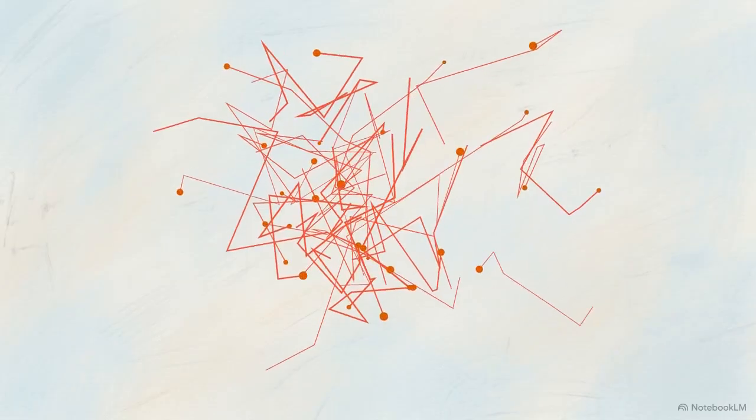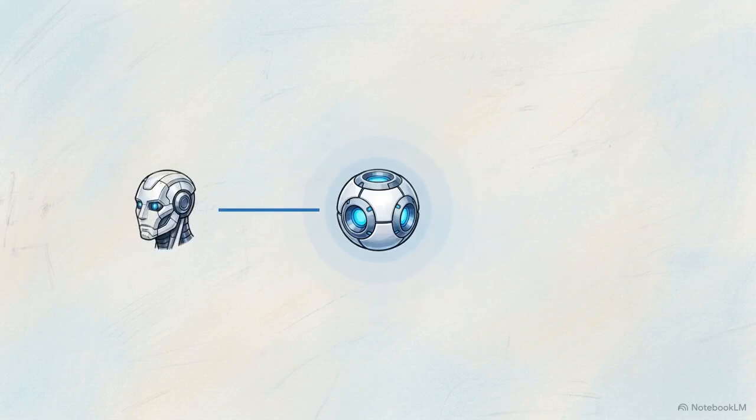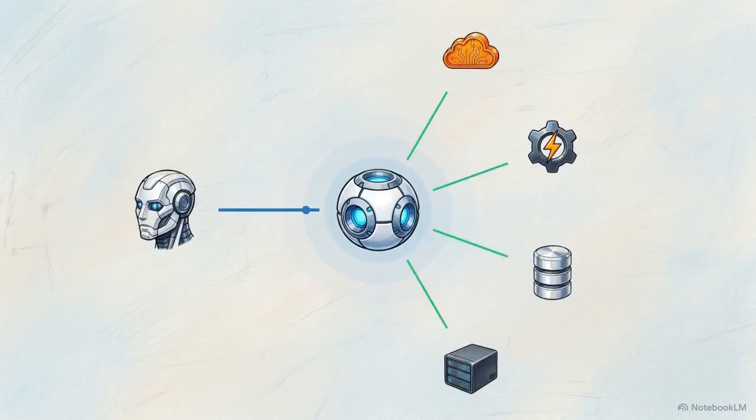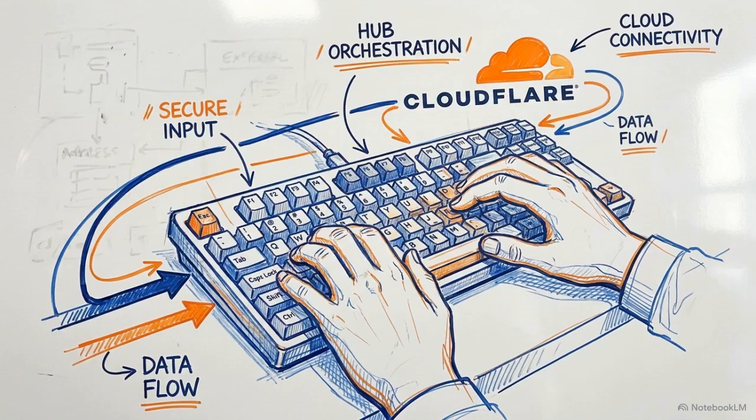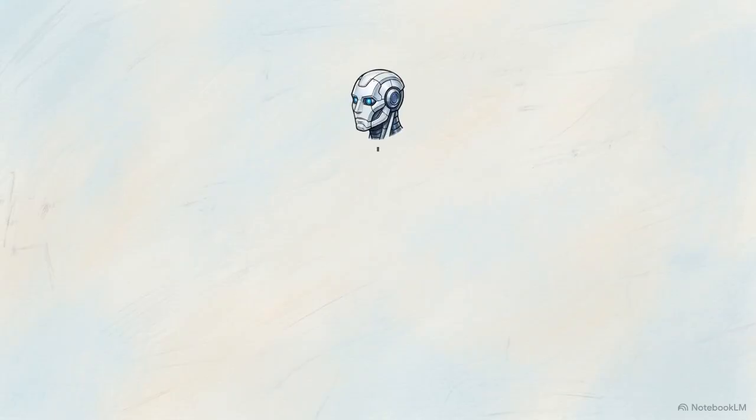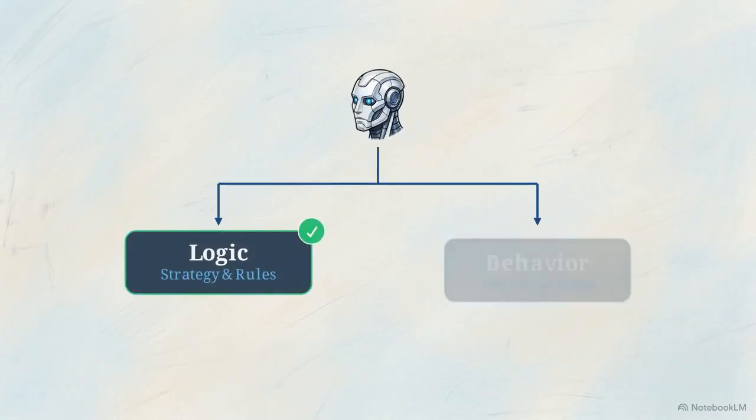The Model Context Protocol, or MCP, replaces that entire mess with a standardized architecture. It provides a unified way for your AI to connect to any data source or tool immediately. This shifts the developer's focus. You stop spending your cycles writing fragile plumbing code and start focusing entirely on designing the logic and behavior of your agents.